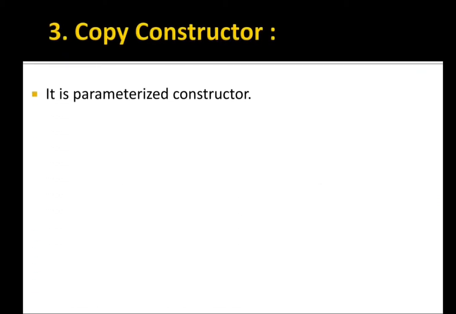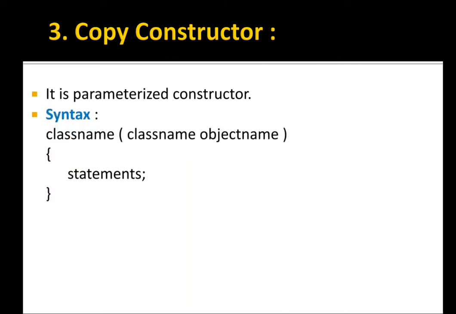Now see, the first point is the parameterized constructor. A copy constructor is always created in the parameterized form. Means we should have a parameter inside the constructor first of all. Then see, in this way, first of all, you have to think whether the parameter contains a class name or not. If it has a class name, we are sending an object to that constructor.